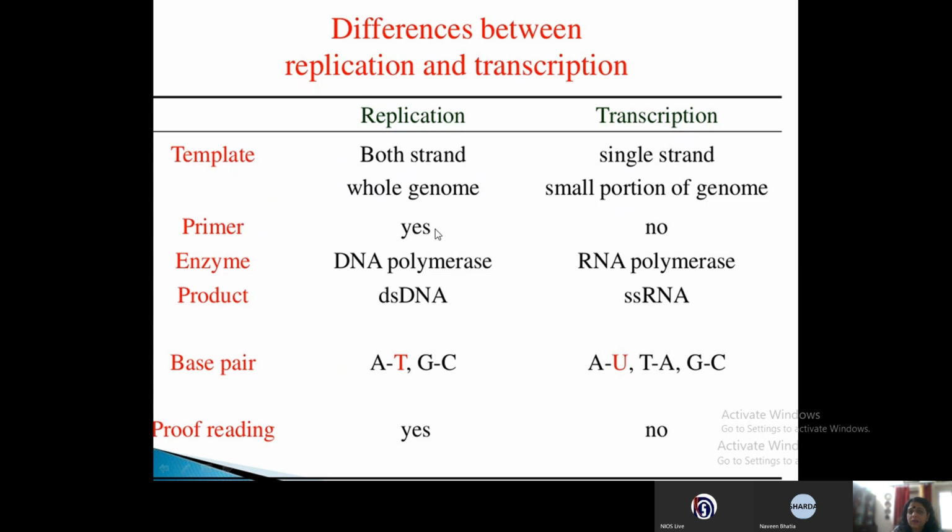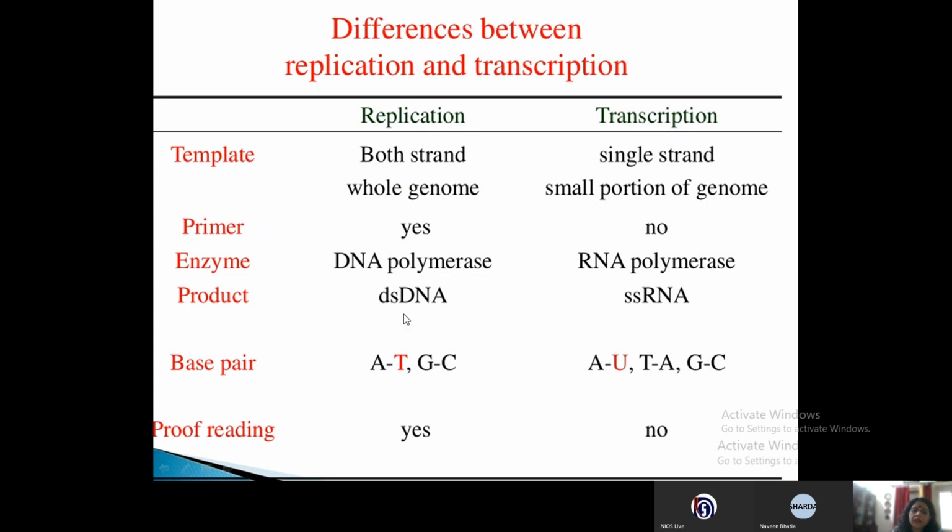Yes, in replication, primers are required. But in the process of transcription, no primers are required. As for the enzymes, DNA polymerase is required for replication, and RNA polymerase for transcription.